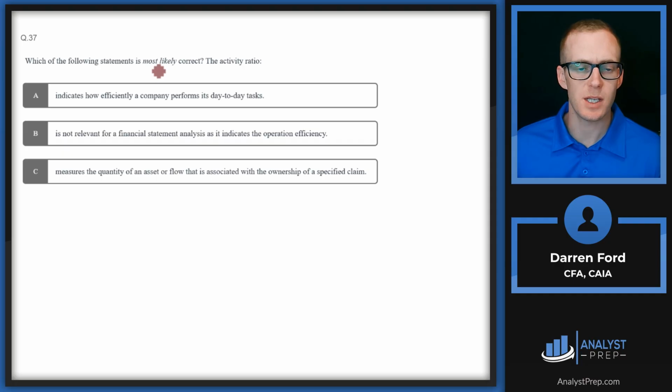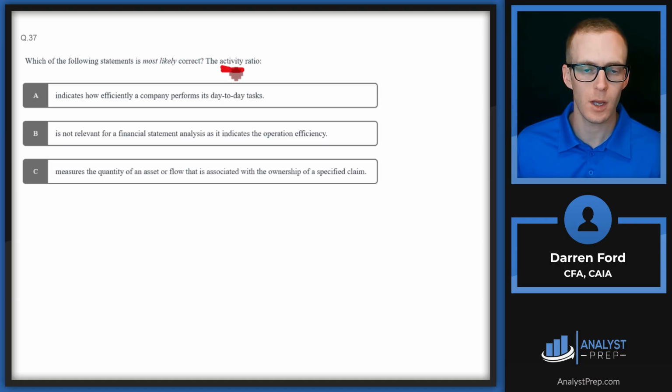Which of the following statements is most likely correct? The activity ratio is going to measure how quickly or how efficiently we're able to convert our assets into cash and or sales. So with that in mind, let's dig into these answers. A indicates how efficiently a company performs its day-to-day tasks. That sounds like it could be our answer.